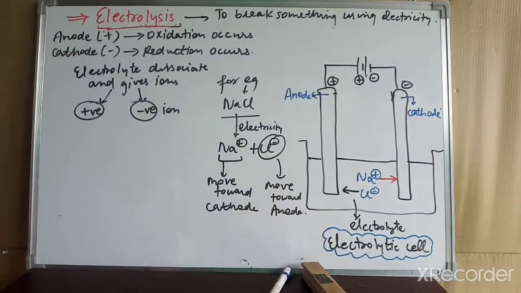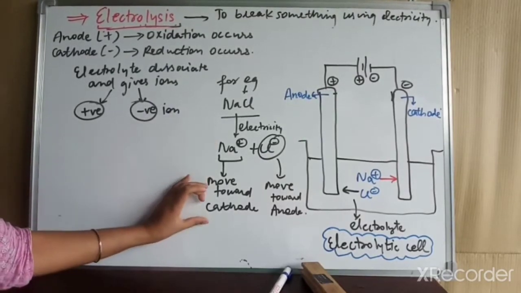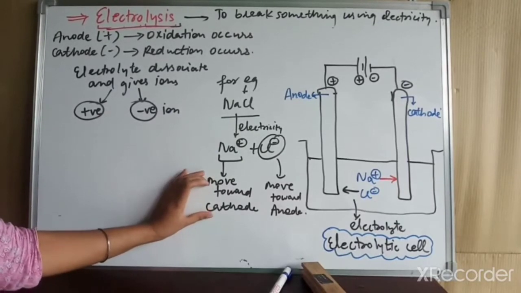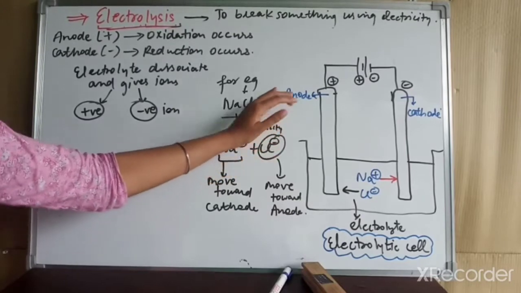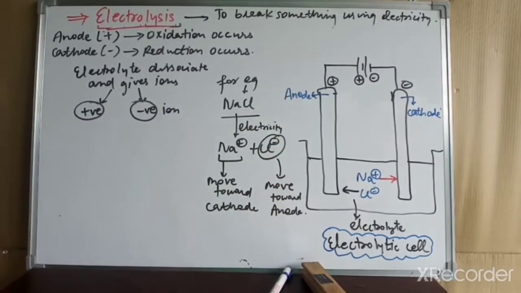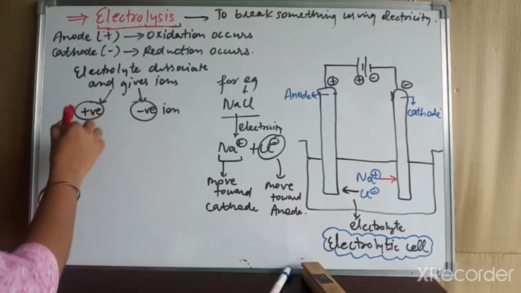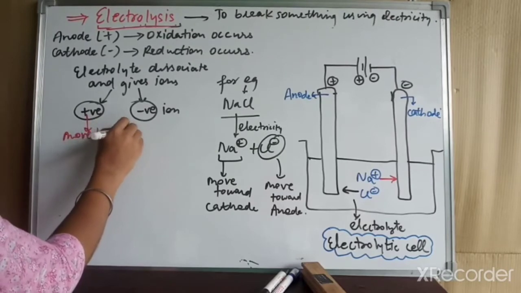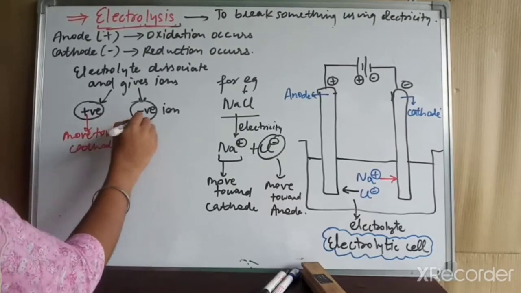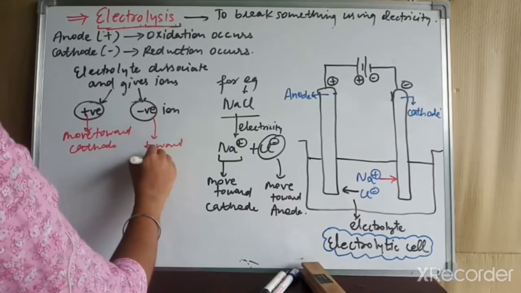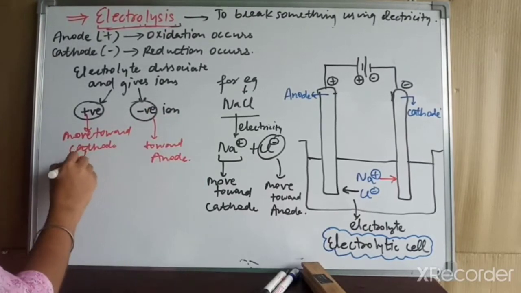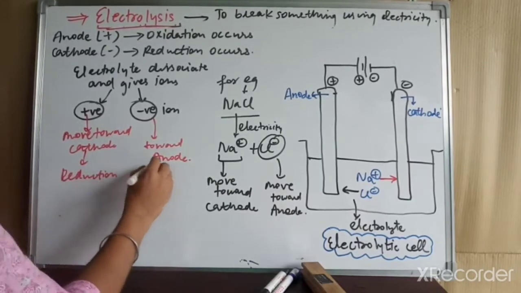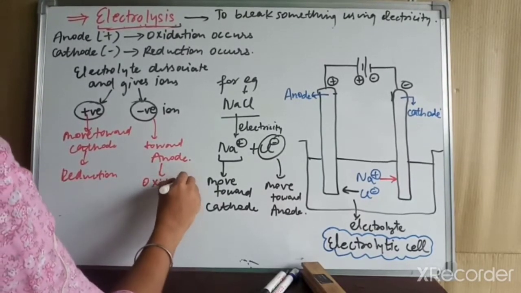Now as we have already studied, there is an occurrence of redox reaction during electrolysis. When an ion moves towards the cathode, reduction takes place, and for the ion that moves toward the anode, oxidation takes place. In brief, positive ions move towards the cathode, and negative ions move toward the anode. At the cathode reduction occurs, and at the anode oxidation takes place.